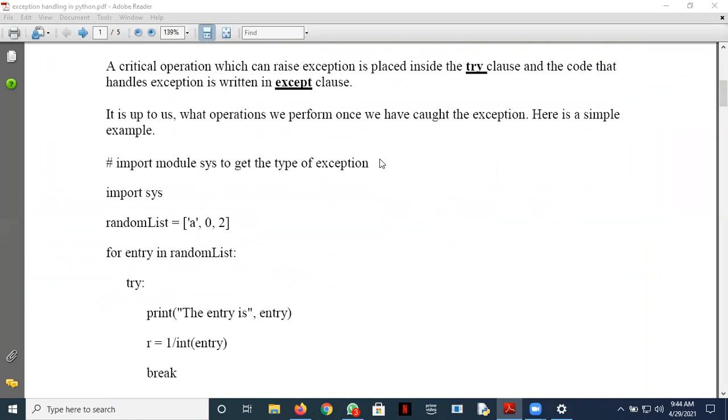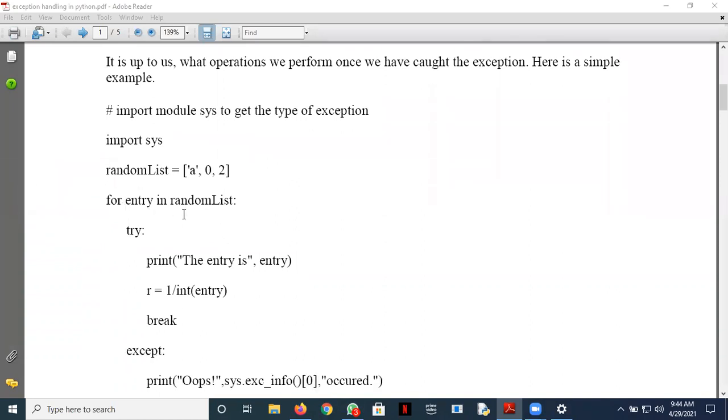I've taken a list with the name random list, which contains three things you can see: a string A, an integer 0, and an integer 2. Then I use a for loop, and this particular portion of my program is error prone. Specifically, this is the error prone portion: r is equal to 1/int(entry). Entry is the variable which is parsing through this list. So it will parse the string first, then 0, then 2.